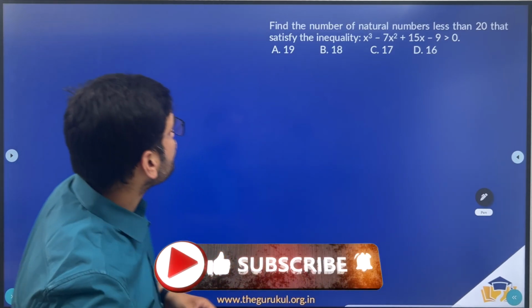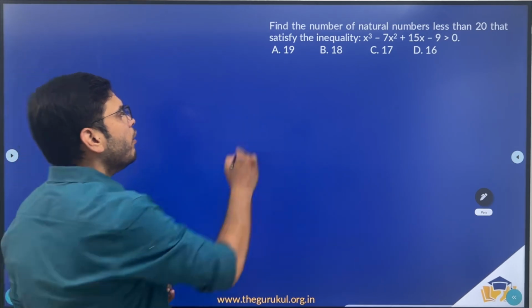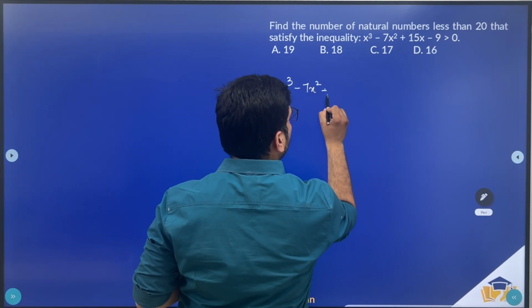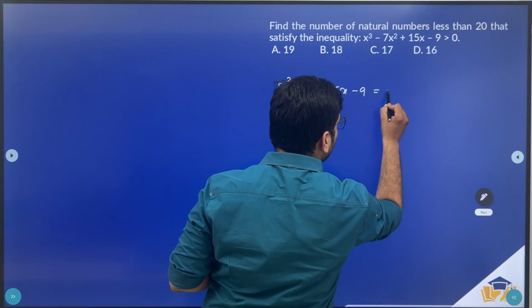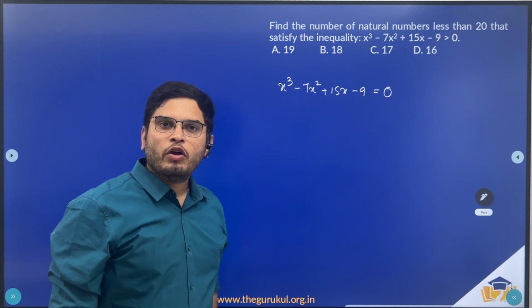Now coming to the next question. Find the number of natural numbers less than 20 that satisfy the inequality x cube minus 7x square plus 15x minus 9 greater than 0. Now let me first consider it equal to 0. Let's find the roots of this cubic equation.